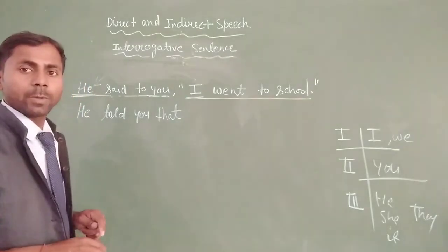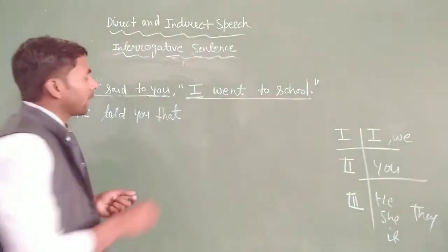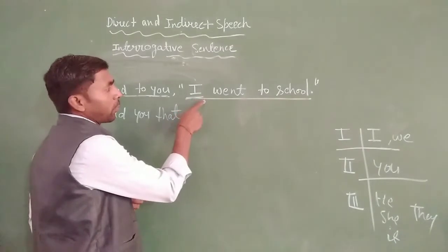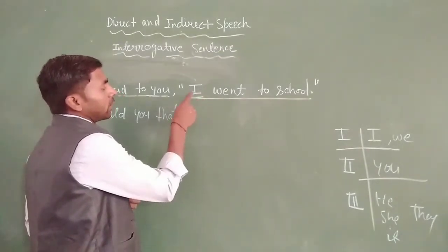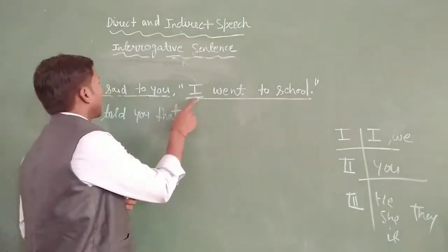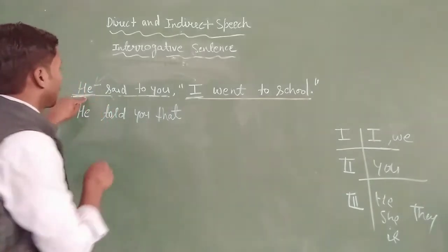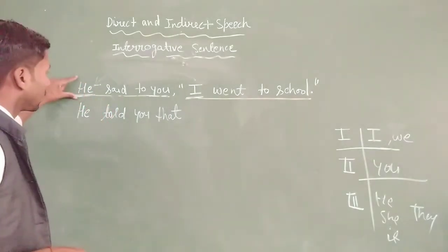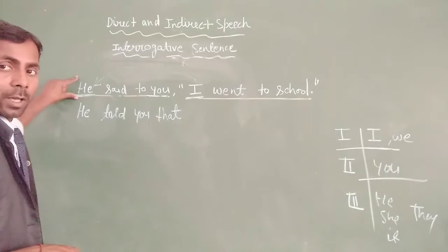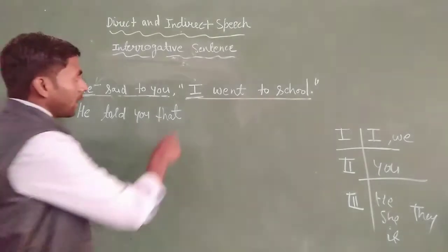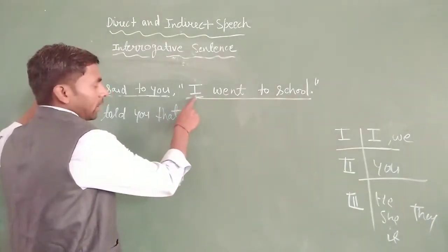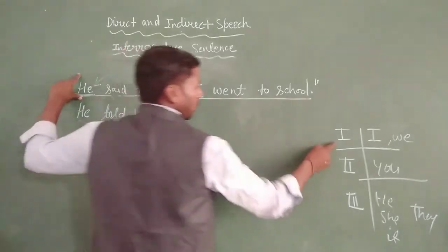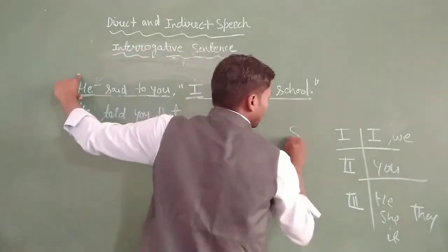Then this is the subject of the reported speech, and we can change this pronoun word according to the subject. You can see here the subject is he, and here the subject is I. So we can change the first person according to the subject.